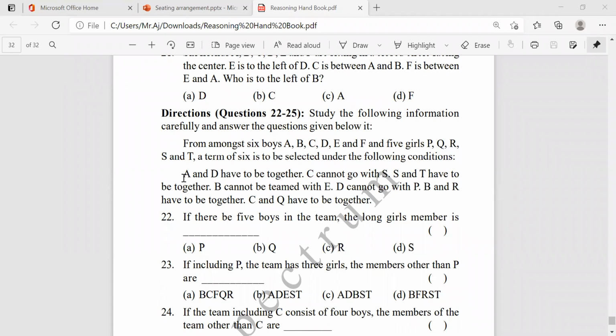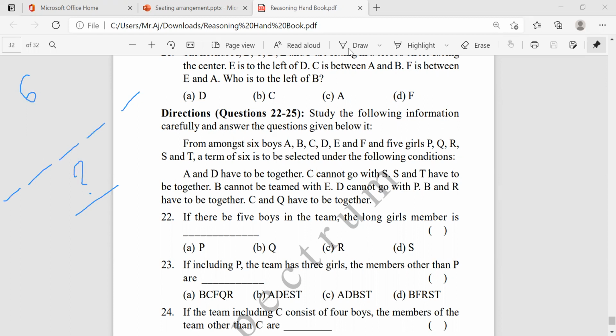So these are the conditions. Now, first question: if there are 5 boys in a team, the number of girls is? What they're asking: totally how many do we need to pick? 6 members. In that, there will be 5 boys, 1, 2, 3, 4, 5 boys. And along with these 5 boys, who will be that girl? This is what they're asking.